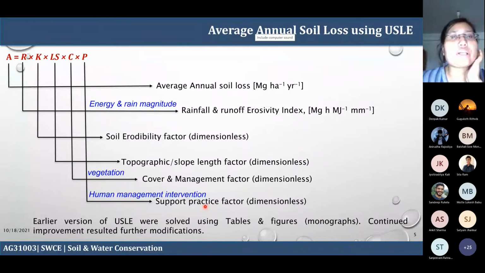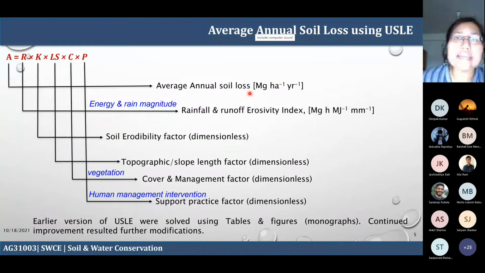A is the annual average soil loss. You have to take care of the units, because since it is empirical, you will have a lot of components with varying units. These units are pretty difficult to remember, so you need to pay a little bit of attention to this.